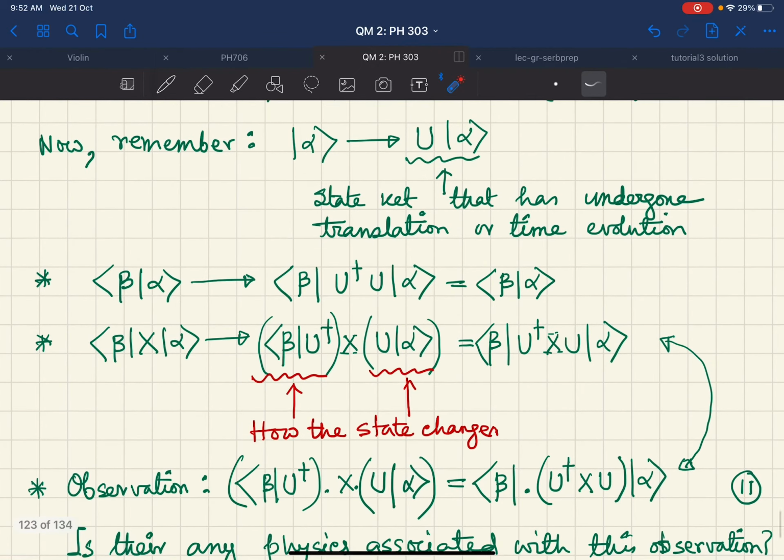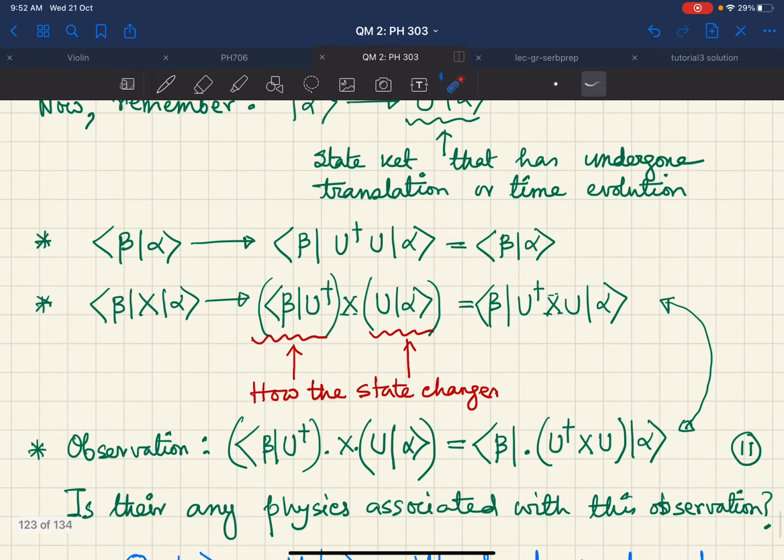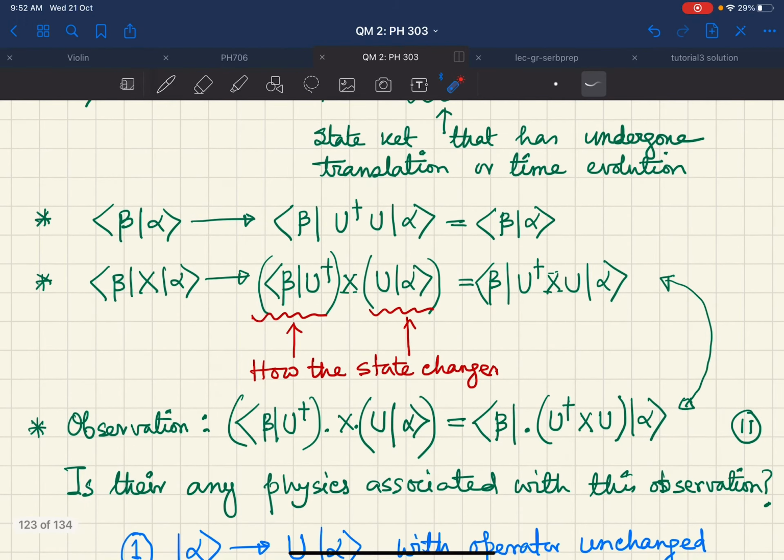But let us have a closer look at the way we are writing. You observe that I can always write this as bra beta u dagger dotted with x dotted with u acting on alpha. But I can also say I have the states here, I have the states here, and I want to think of this x to have changed to u dagger x u.